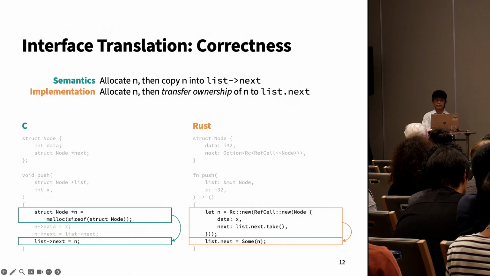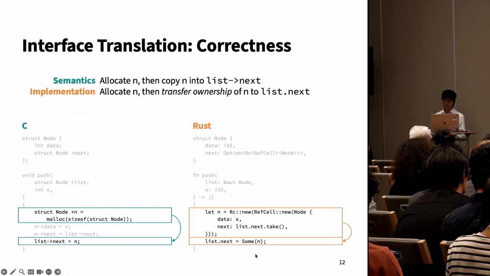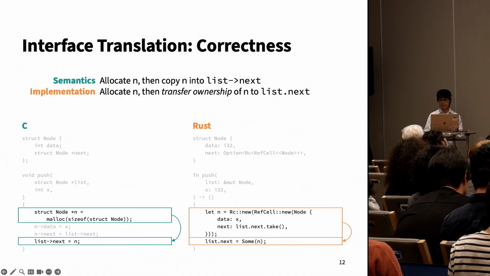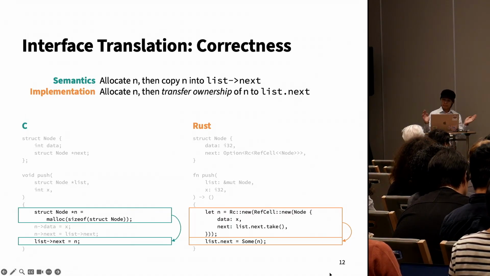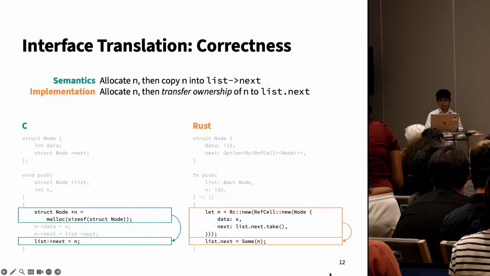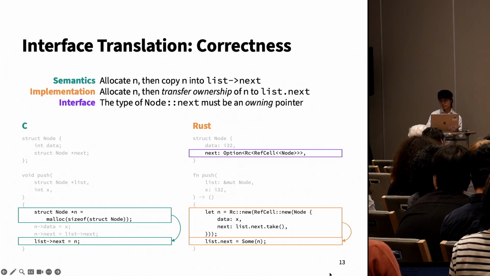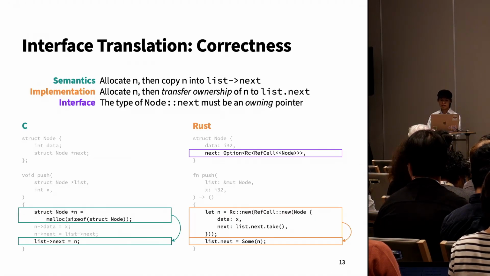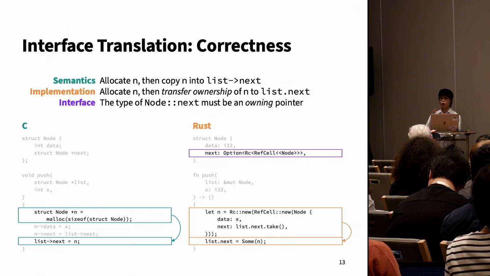Here, when n is initialized, it owns the node that it points to, and on this line, list.next = Some(n), ownership is transferred from n to list.next. If you try to write a Rust implementation that avoids doing an ownership transfer, it's not going to pass borrow checking. So this ownership transfer is necessary, and the necessity of this ownership transfer implies that the type of the next field of the node struct must be an owning pointer.